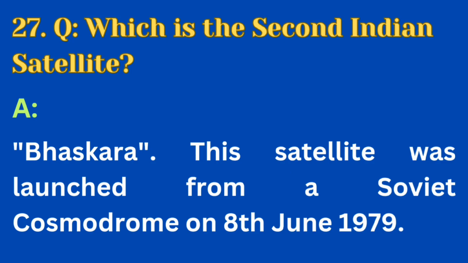The next question is number 27. Which is the second Indian satellite? The answer is Bhaskara. This satellite was launched from a Soviet cosmodrome on 8th June 1979.